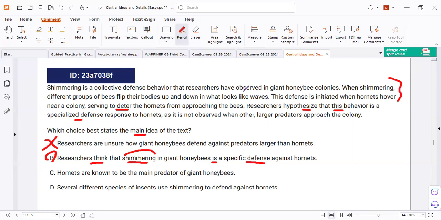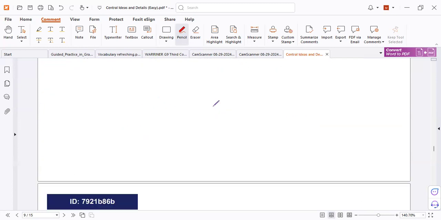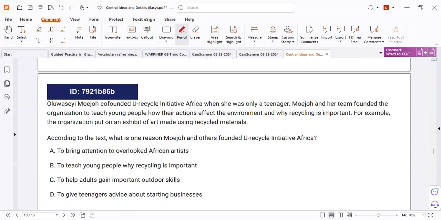When an enemy comes to the colony, all of them gather together as an army. That is about the life of animals and insects, so expect natural sciences in reading. Very good job, John. Next.